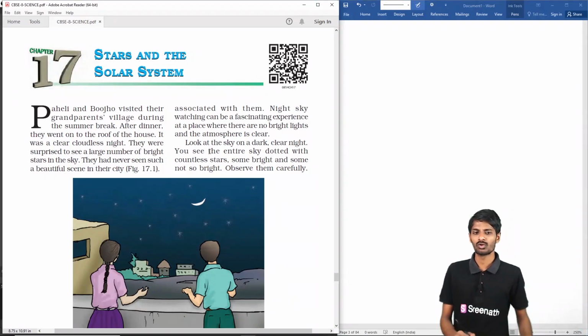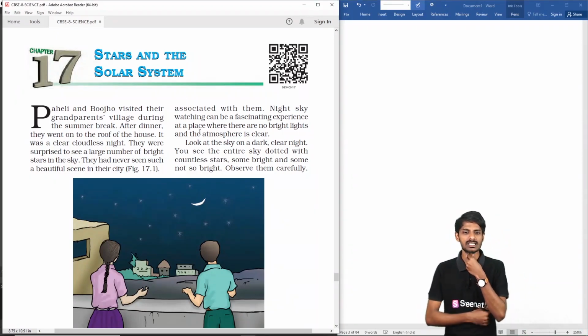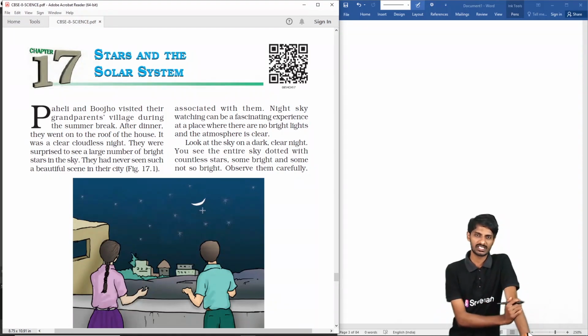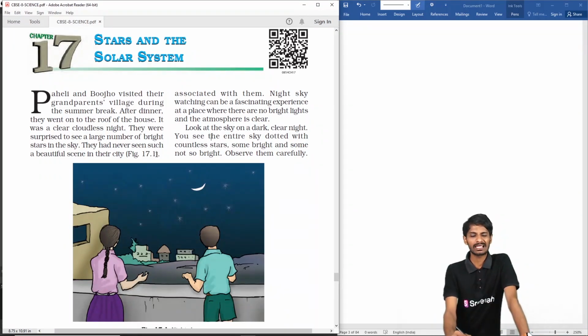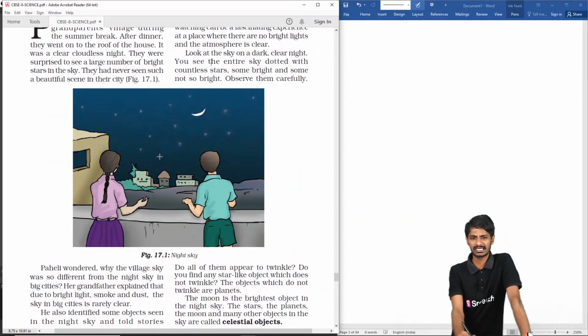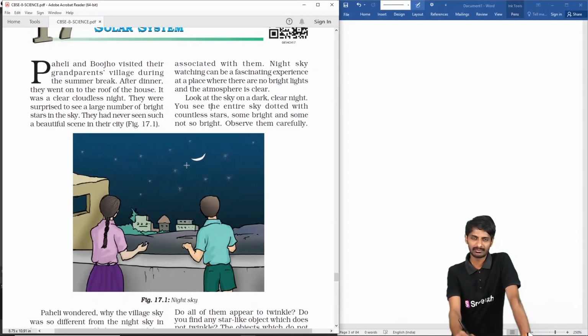Without wasting time, we are going to start this chapter, Stars and the Solar System, which is the 17th chapter. So we will see the overview of this chapter. Paheli and Boojho went to their grandpa's village, and during the night they saw the clear cloudless sky, with so many stars and brightening objects in the sky, and they began their discussion regarding the night sky.